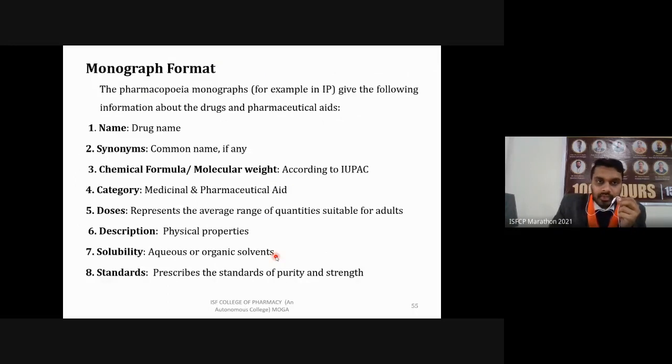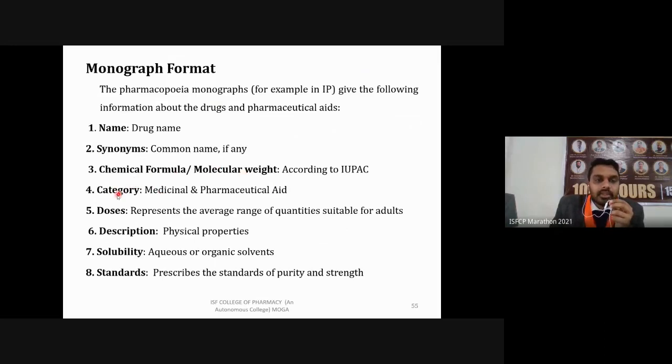What is the format of these monographs? The pharmacopoeial monograph gives the following information. First, the name of the drug, then its synonyms, the different names by which it can be known in any other region or in the market. Then its chemical formula and molecular weight.